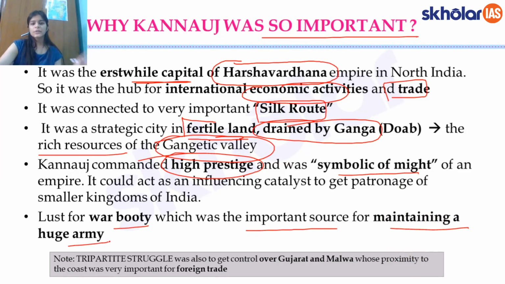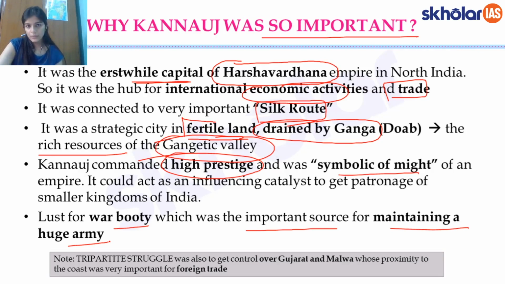So these are the key points. Primarily the location of Kannauj, lying on the Silk Road, a hub for international economic activities, trade and commerce, the kind of prestige and status that it commanded from the times of Harsha. Then the fertile land, because it lay in the Gangetic Plain, the Doab region. So these are the most important factors which made Kannauj such an important city, and this is why the Palas, the Pratiharas, and the Rashtrakutas, all of these three dynasties were converging and vying for the city of Kannauj.